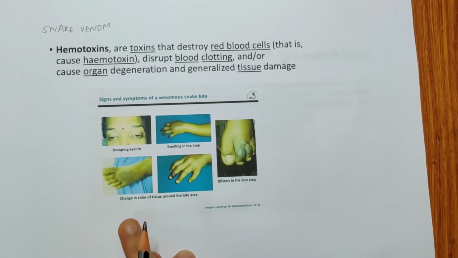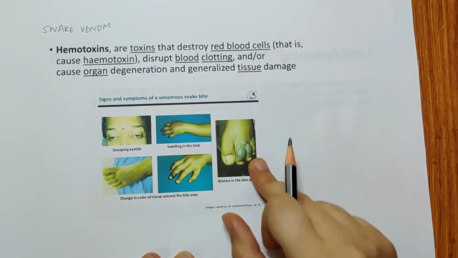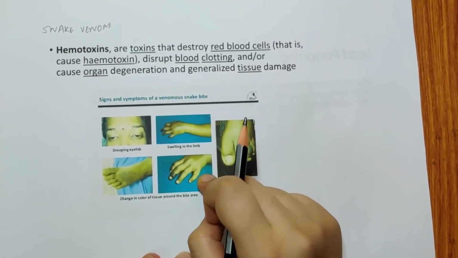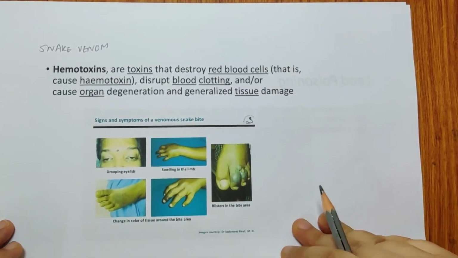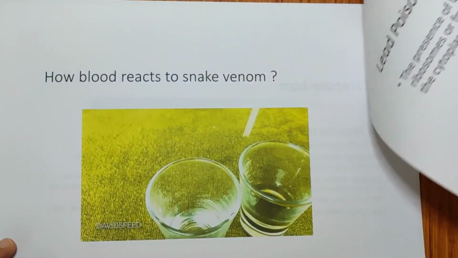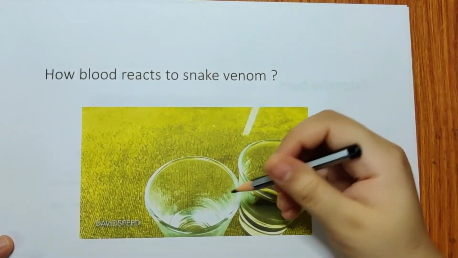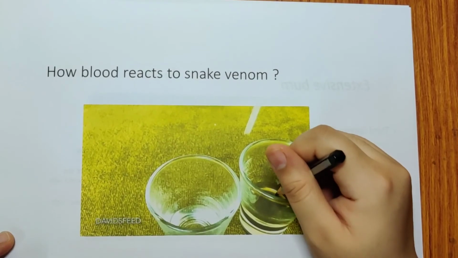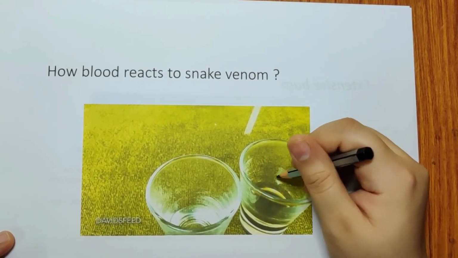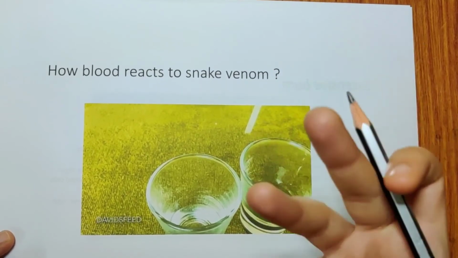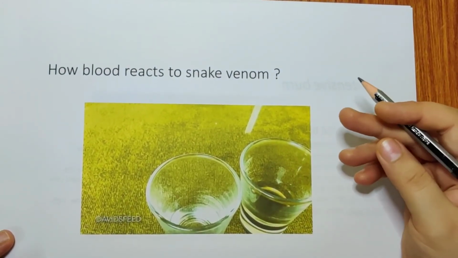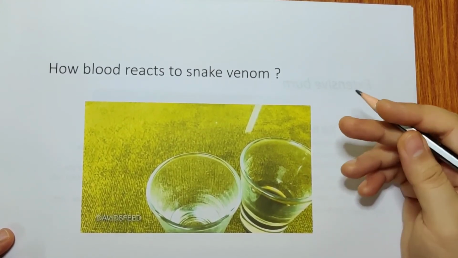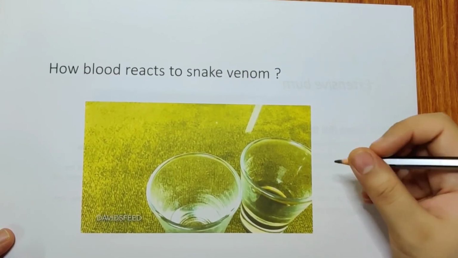Drooping eyelids, you will have a change in color of the tissue. This can lead to some edema, and some blisters can occur in the limb. So you'll have swelling of the limbs, and blister formation can be seen. I've added a video where you can see how, when you add venom to blood, the blood starts coagulating. This coagulation happens so rapidly and in such huge numbers that it can affect the organs, your heart, your lungs, and that is how a person can die.